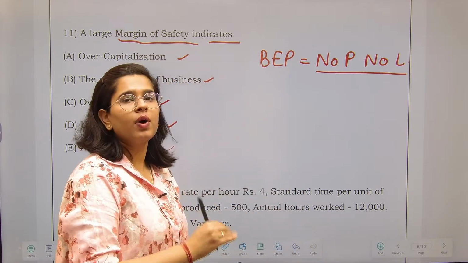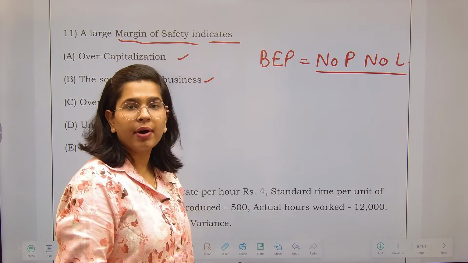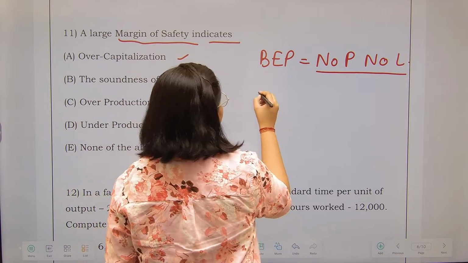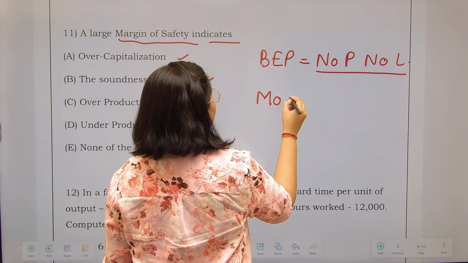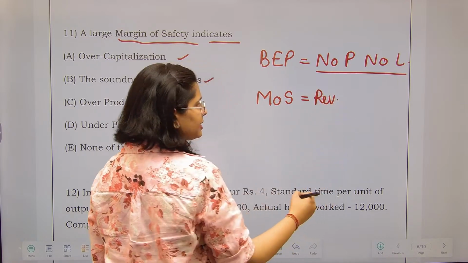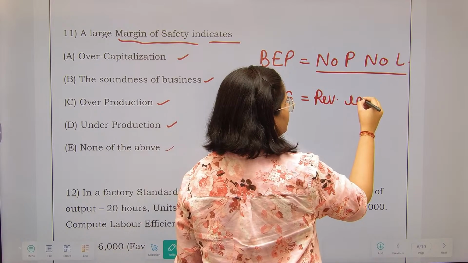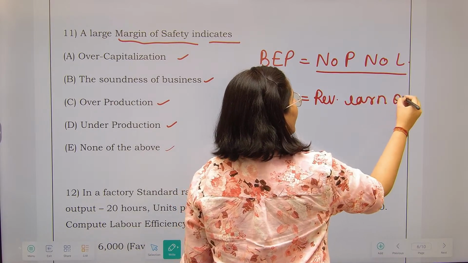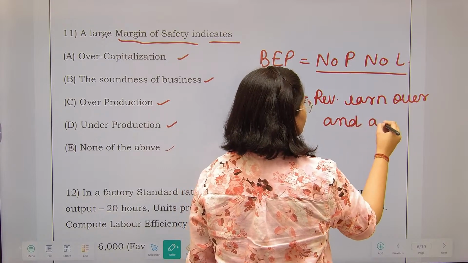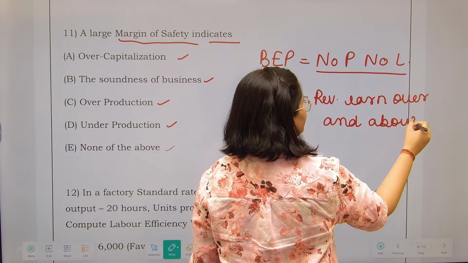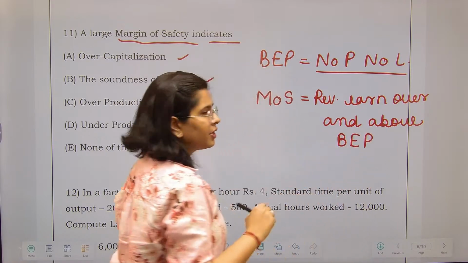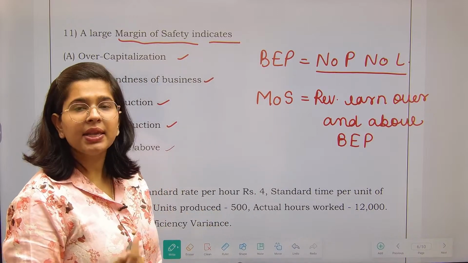Now, whatever you are earning over and above your break-even point is called the margin of safety. What did I say? Whatever revenue, meaning sales, that you earn over and above your break-even point, this is called the margin of safety. It means what?